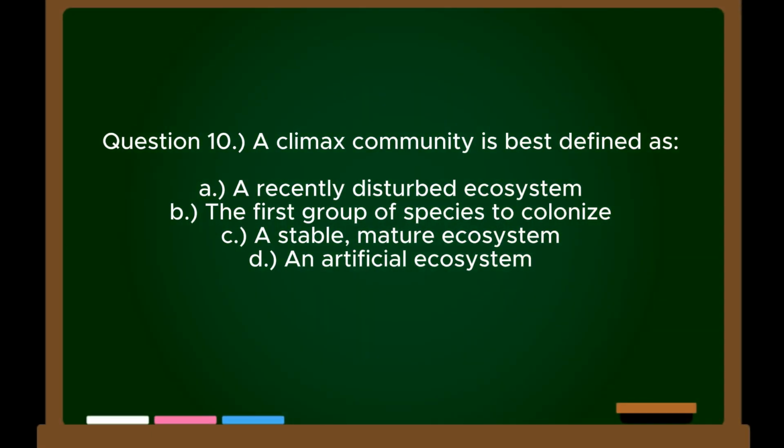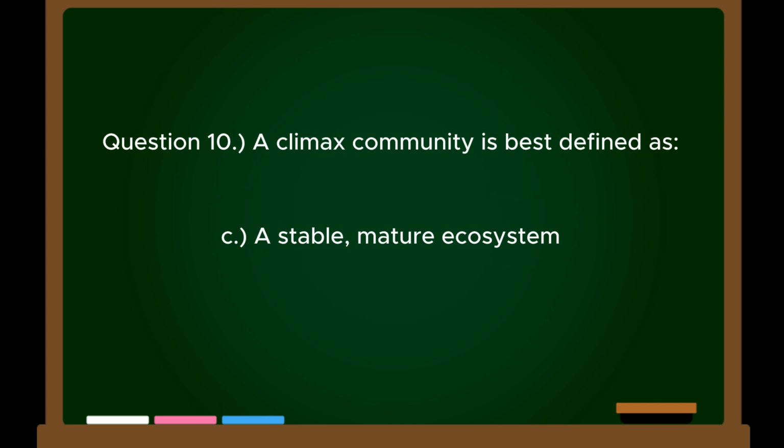Question 10. A climax community is best defined as: A. A recently disturbed ecosystem. B. The first group of species to colonize. C. A stable, mature ecosystem. D. An artificial ecosystem. Correct answer: C. A stable, mature ecosystem.